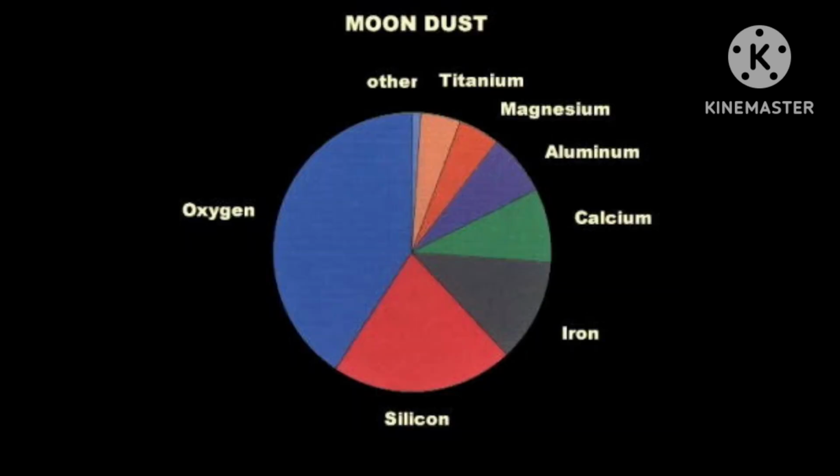Now another thing, on the surface of the moon craters are found. Crater means a big hole. Then how was it formed?